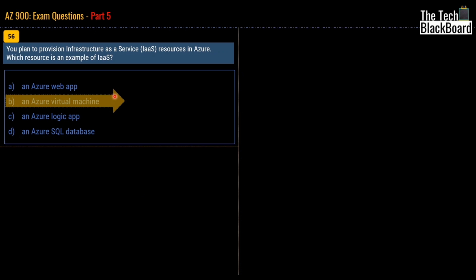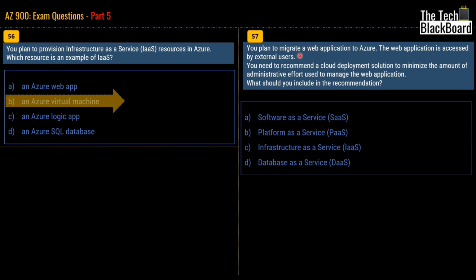Let's jump to our question number 57. The question says that you plan to migrate a web application to Azure. The web application is accessed by external users. You need to recommend a cloud deployment solution to minimize the amount of administrative effort used to manage the web application. What should you include in the recommendation? Should it be software as a service, platform as a service, infrastructure as a service, or database as a service?